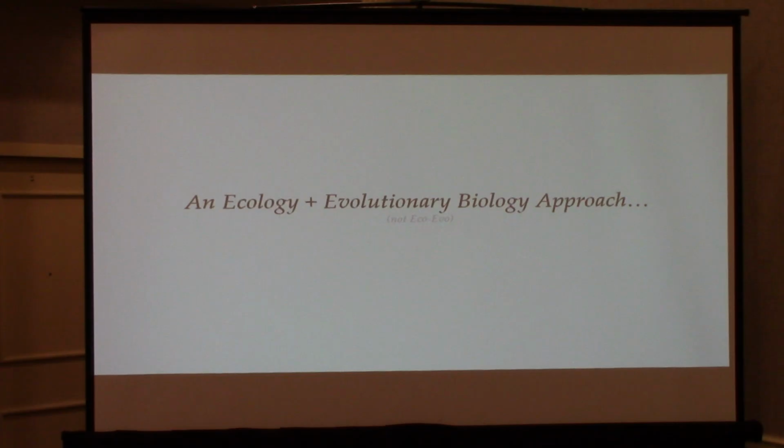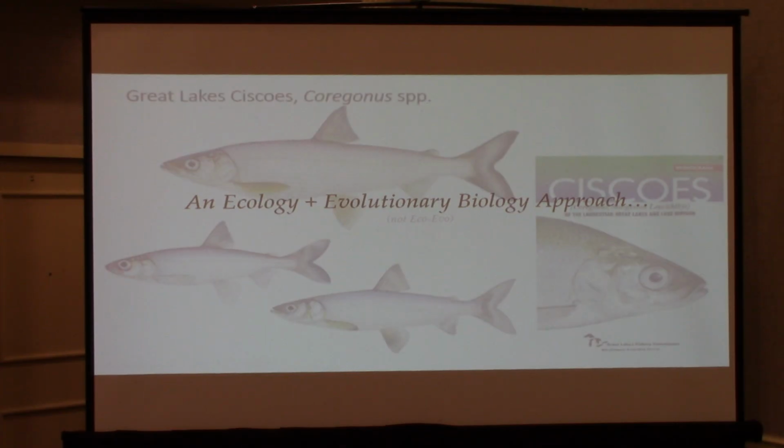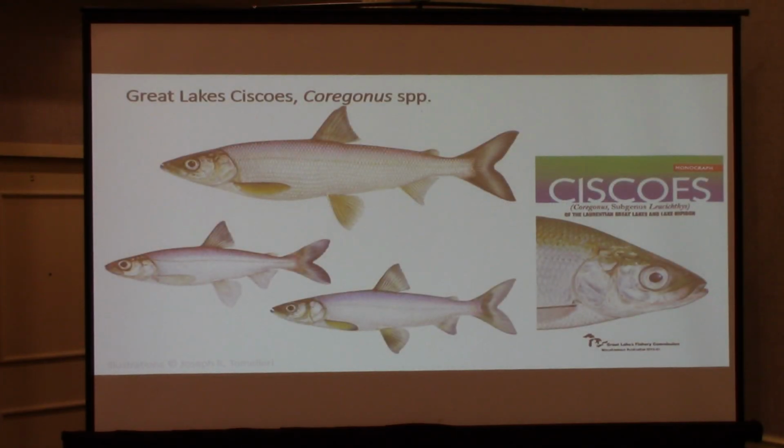All right. To try to convince you of the utility of this approach, I'm going to use Ciscoes as an example data set. So Great Lakes Ciscoes, tremendous amount of diversity. I'm sure many of you are much more familiar with all this diversity than I am. If you're curious, if you're not familiar, the Cisco monograph from the Great Lakes Fishery Commission is a great place to study. One of the key questions in Ciscoes from a fishery management perspective is why is there so much interannual variation in reproductive success? So cohort strength tends to vary wildly across years.